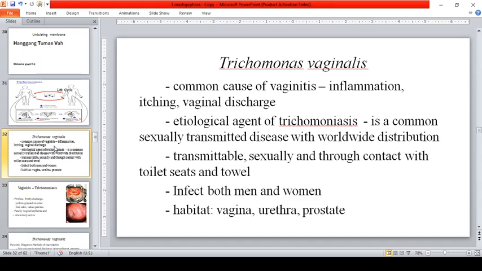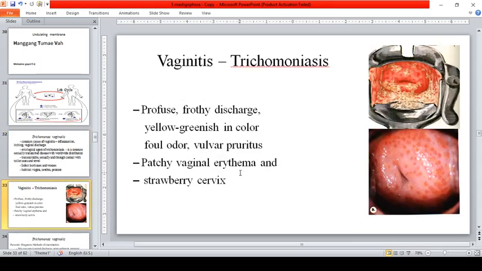So, what happens if the doctor diagnoses you with a Trichomonas vaginalis infection? Okay? So, when it is reported to your parents, right? Most likely, your child got it through sexual activity with a sex partner that is infected with the Trichomonas vaginalis. Oh, now you're in trouble. Right? You're in trouble with your parents.